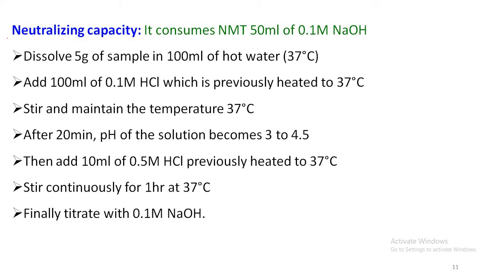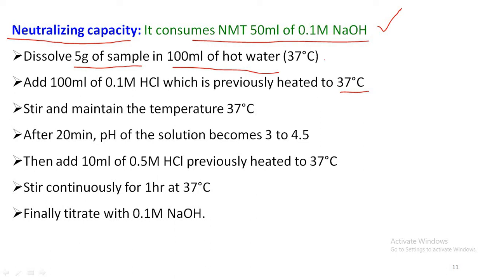And sodium bicarbonate is an antacid, so it has neutralizing capacity. That means it has the ability to neutralize the gastric acid, so we have to test for neutralizing capacity. The neutralizing capacity indicates that it should consume not more than 50 ml of 0.1 molar sodium hydroxide solution. While performing this neutralizing capacity test, we have to maintain the temperature at 37 degrees centigrade during the complete process. For this process, we take 5 grams of the sample, dissolved in 100 ml of hot water.